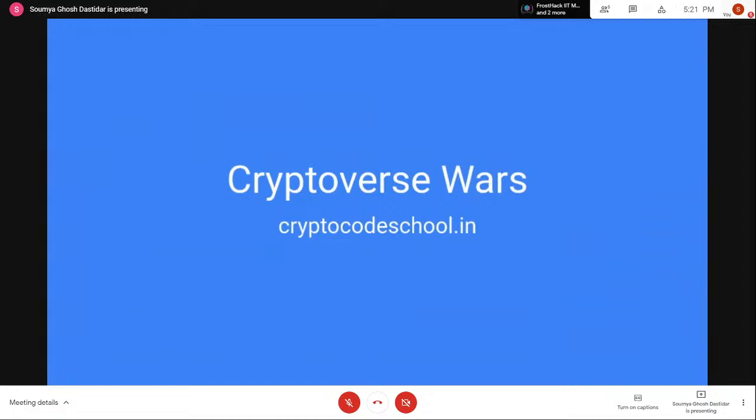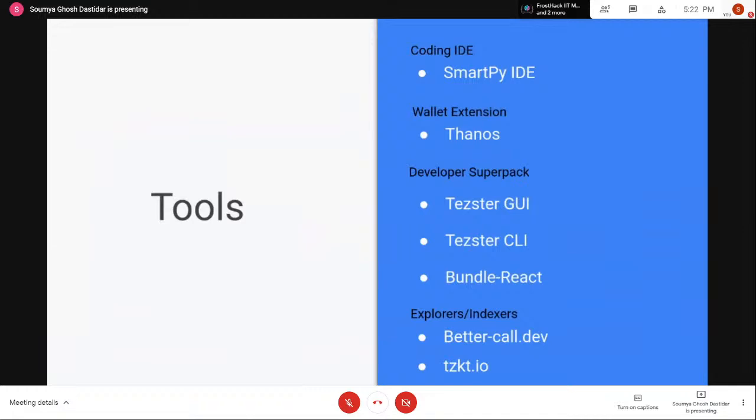Then we have Cryptoverse Wars, which is basically an interactive game kind of tutorial where you can play, where you are basically writing code and learning SmartPy and Tezos-specific tools and technologies, and it makes learning all the technologies that are required to build on top of Tezos very simple. So you can go ahead and try that if you want.